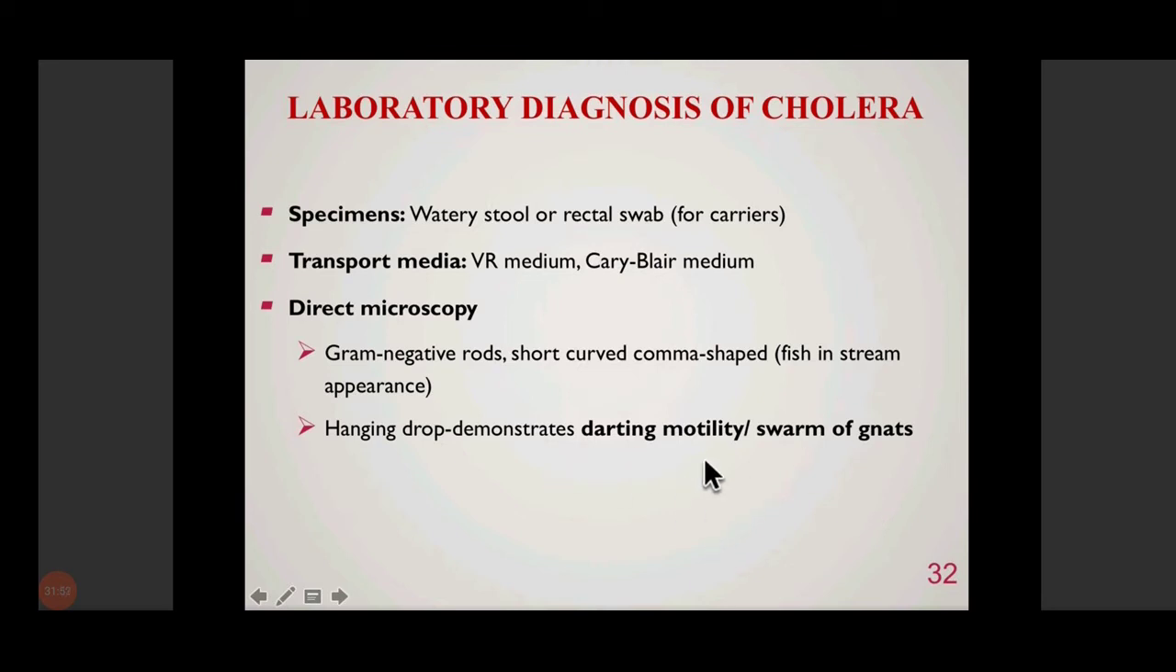By darting motility we mean that Vibrio cholerae shows very rapid movement, so fast that you cannot trace it. I mean, you cannot trace the path taken by an individual bacterium. It moves so fast, like a dart. And when a large number of bacilli are present, they move randomly and swiftly, resembling a swarm of gnats. Gnats are tiny flying insects, a huge number of flies together in a cluster when they are moving. The motility of Vibrio resembles that.